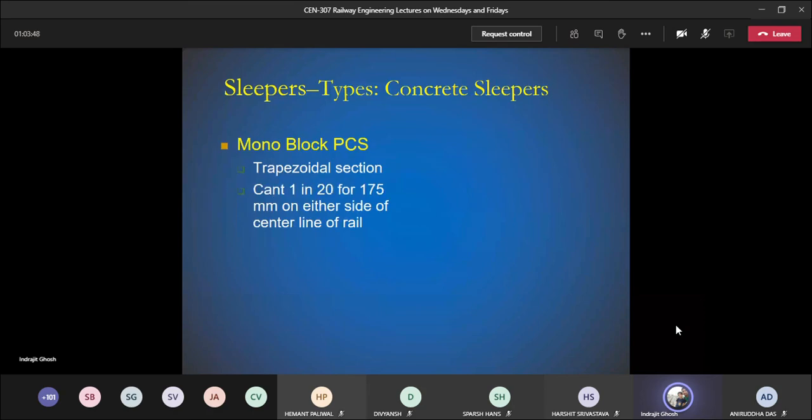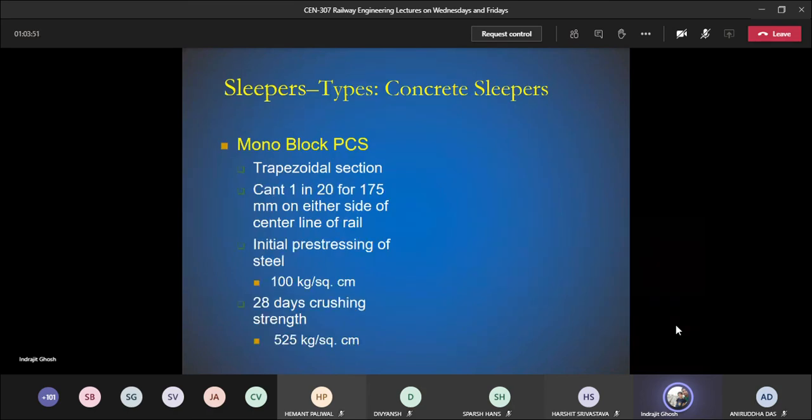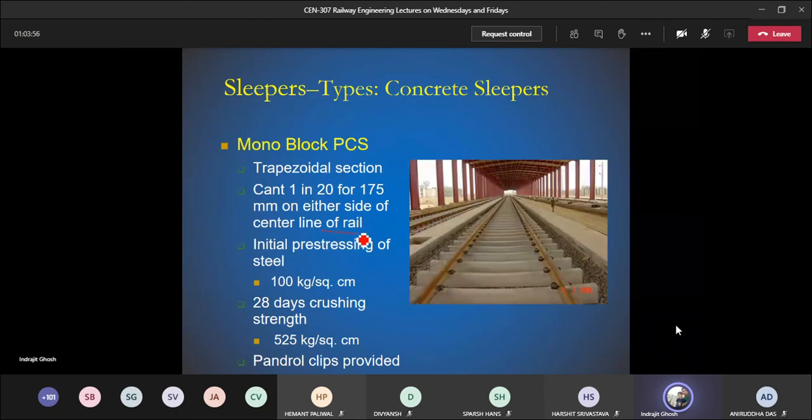Monoblock, trapezoidal section, cant 1:20, 175 millimeter on either side of the center of the rail. Initial pre-stressing of steel is 100 kg per square centimeter. Then there are some values related to 28 days crushing strength. For my course I will not be asking these things, but for competitive exams you need to prepare. So 28 days crushing strength is 525 kg per square centimeter. Then Pandrol clips are provided. These are Pandrol clips that we have seen earlier.